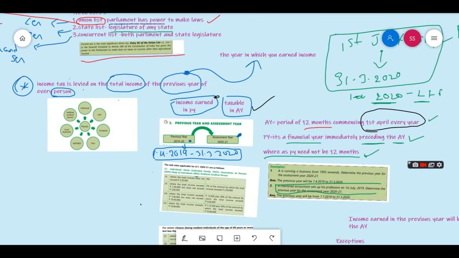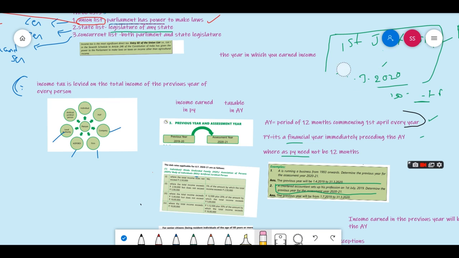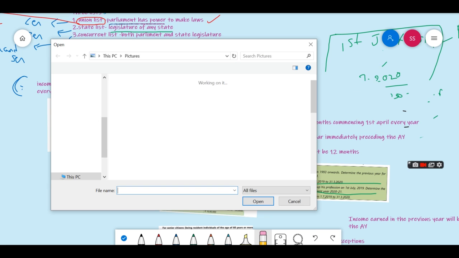Okay. Now let's discuss person. There are 7 persons in total: individual, HUF, company, firm, AOP, BOI, local authority, and artificial judicial person. AOP means association of persons, and BOI means body of individuals. Now let's talk about individual. Let's discuss only individual now. Alright?